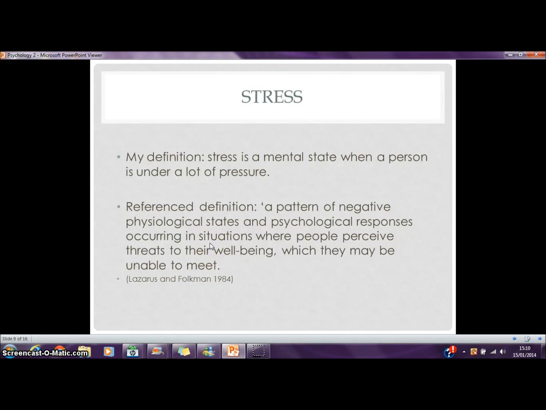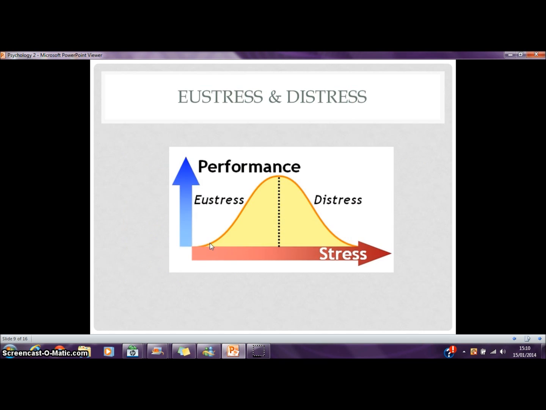Stress. My definition of stress: stress is a mental state when a person is under a lot of pressure. A reference definition of stress: a pattern of negative physiological and psychological responses occurring in a situation where people perceive threats to their well-being, which they may be unable to meet.